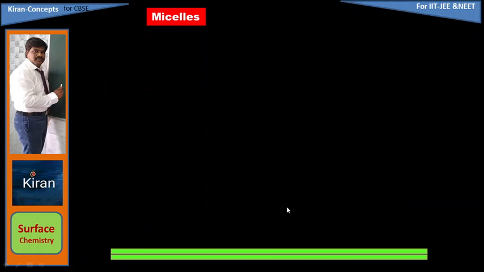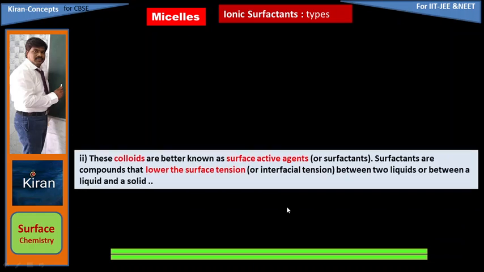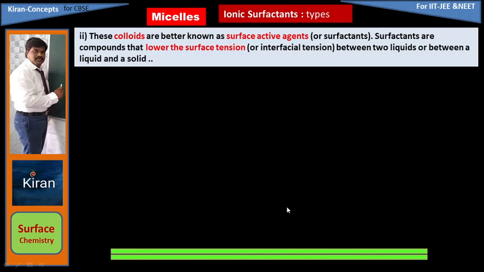Some more points we are going to learn about micelles. Micelles, another name is surfactants. So how many types of surfactants do we have? We'll see. These colloids are better known as surfactants or surface active agents. Surfactants are compounds that lower the surface tension between two liquids or between a liquid and a solid.